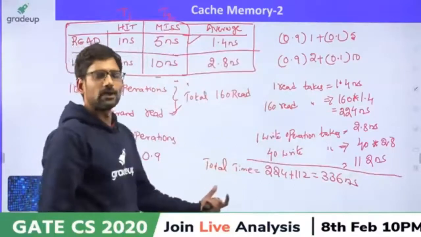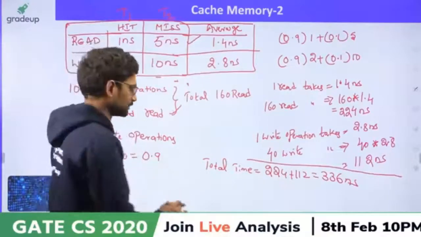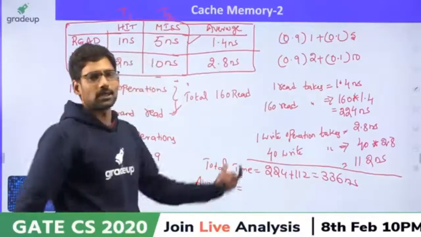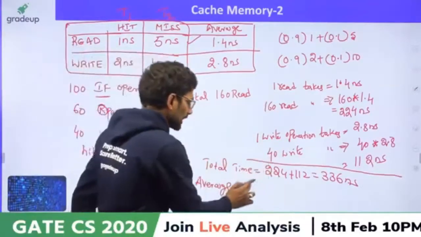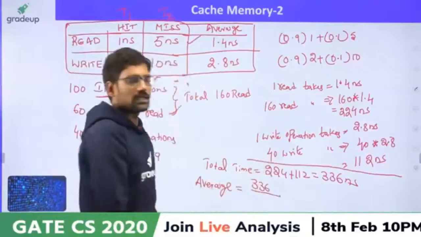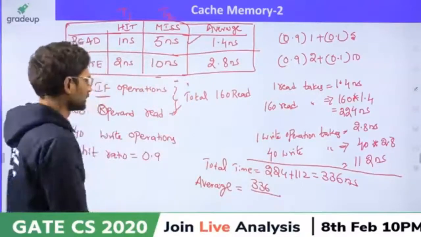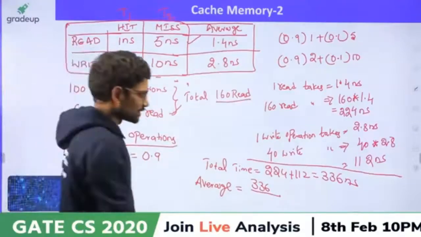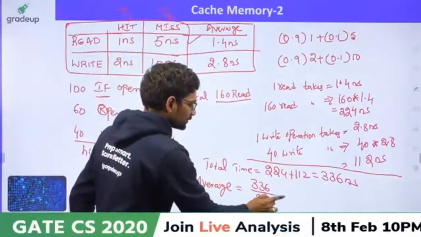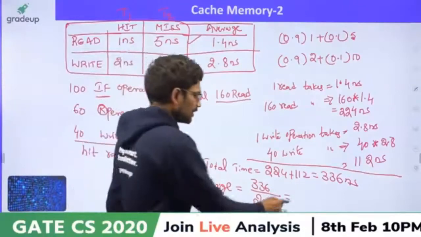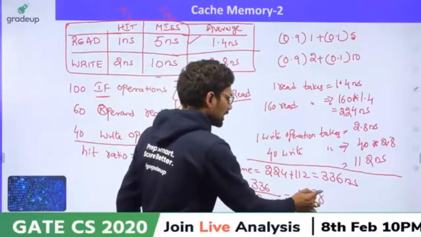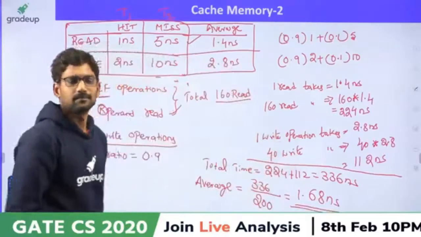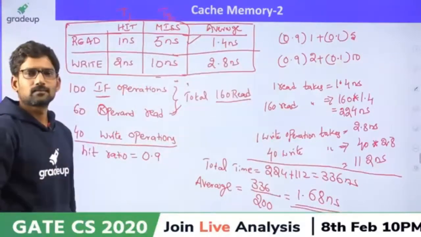Now, we don't want the total time. We want the average time. So, what is the average time? How do we calculate the average? Total divided by count. Total time is 336. In this time, total how many operations executed? 160 read, 40 write. So total how many operations? 200 operations. So this is 1.68 nanoseconds. Understood?